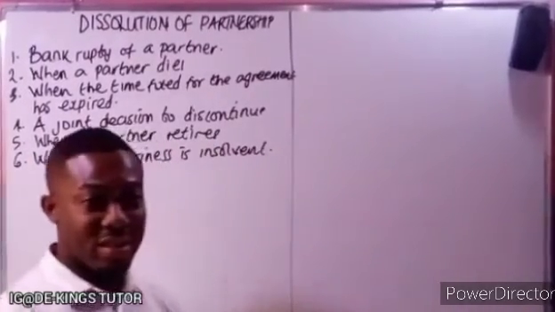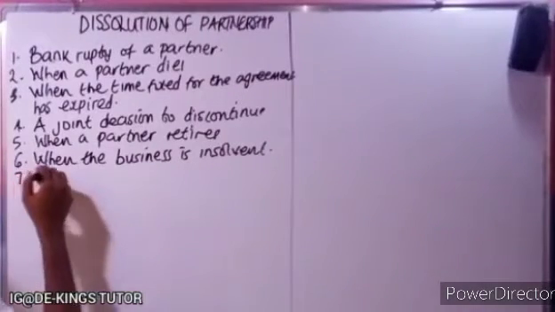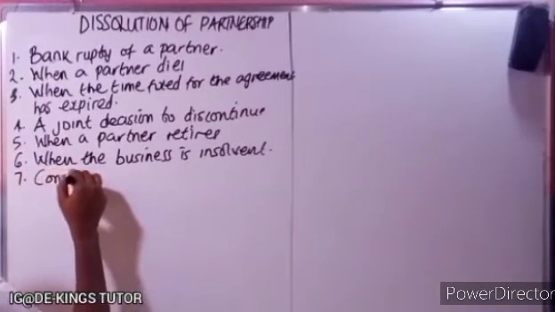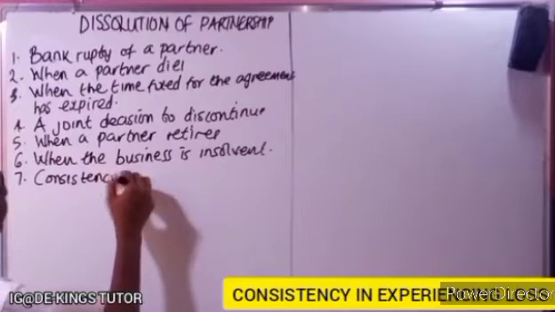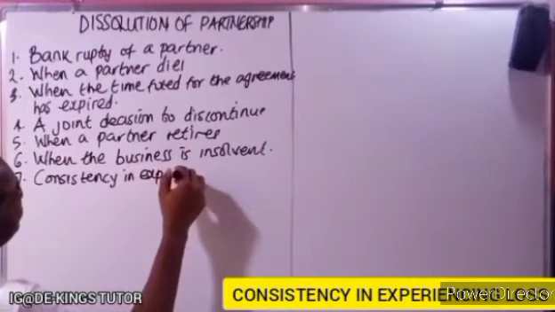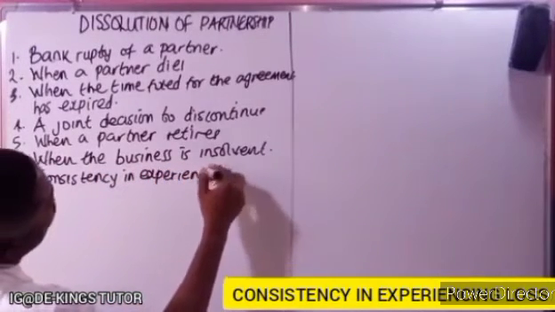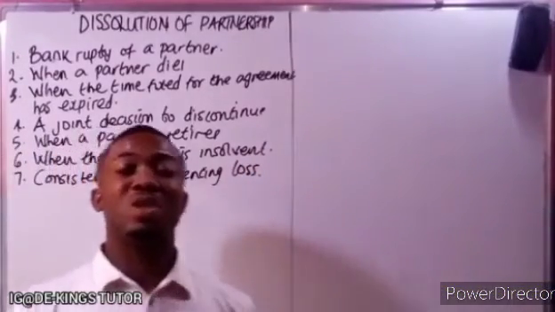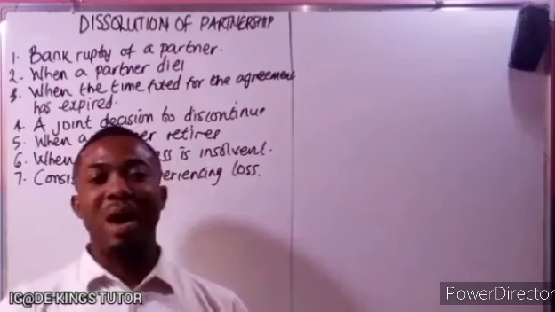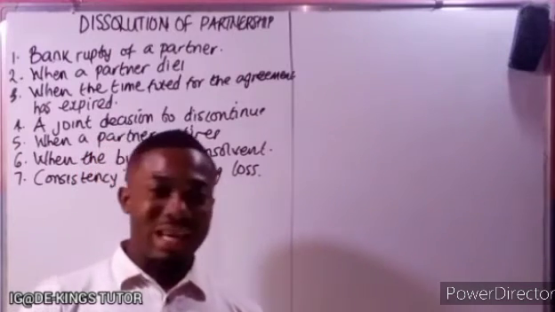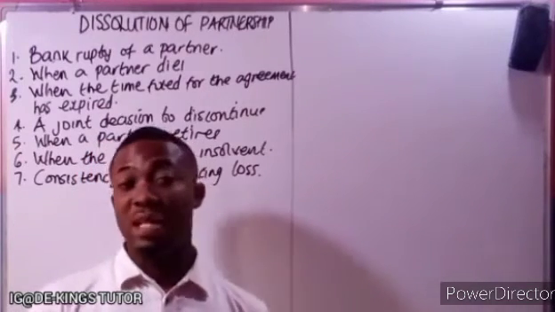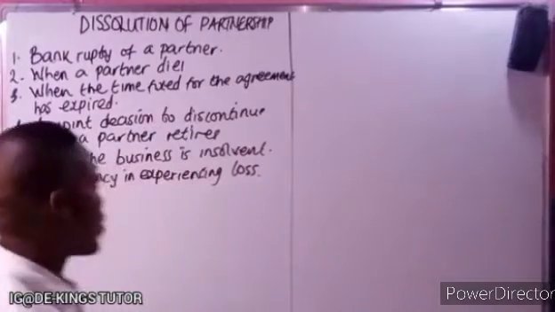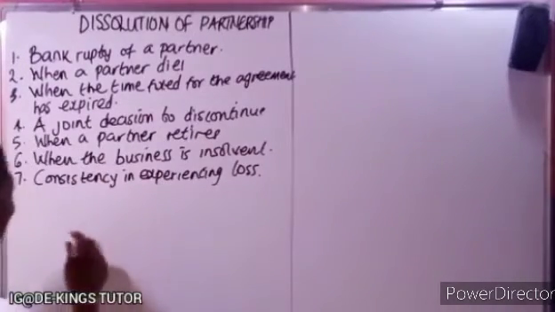Another one is consistency in experiencing loss. When the business continues to experience loss, they are not making profits, they are incurring loss year in, year out, they may decide to end the business. So that is consistency in experiencing loss.